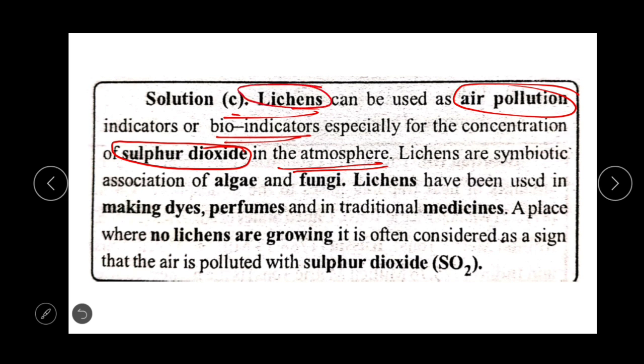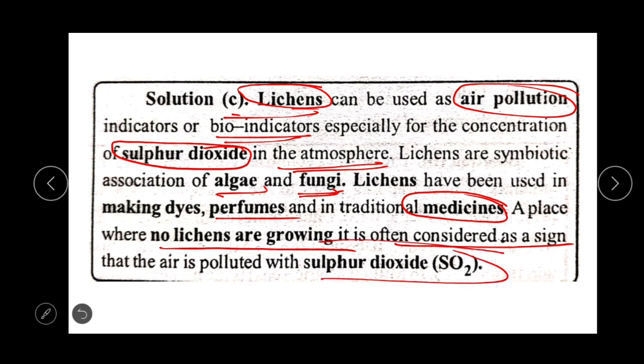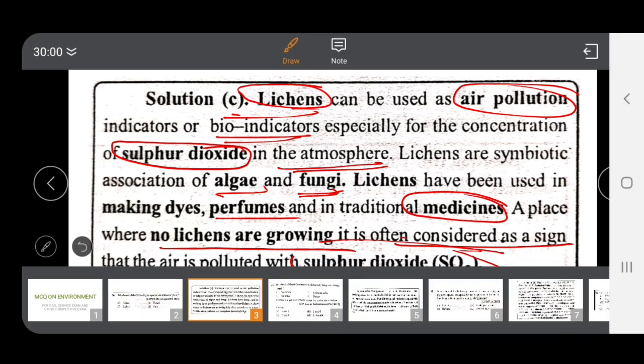So lichens are a symbiotic association of algae and fungi. Lichens have been used in making dyes, perfumes, and in traditional medicine also. A place where no lichen are growing is often considered as a sign that air is polluted with sulfur dioxide. So it is an indicator plant for sulfur dioxide.